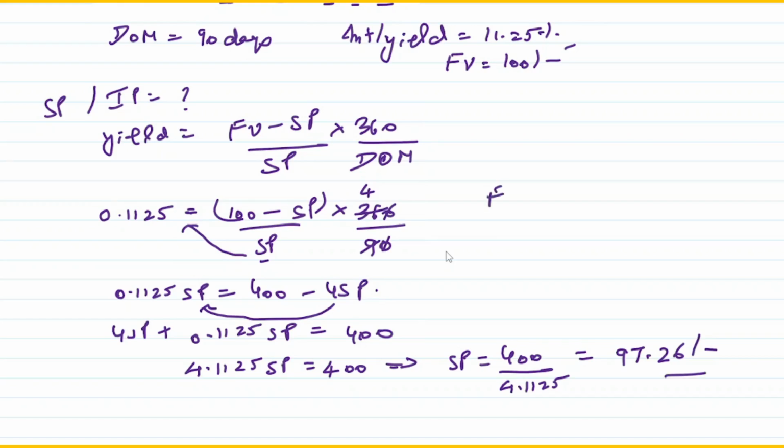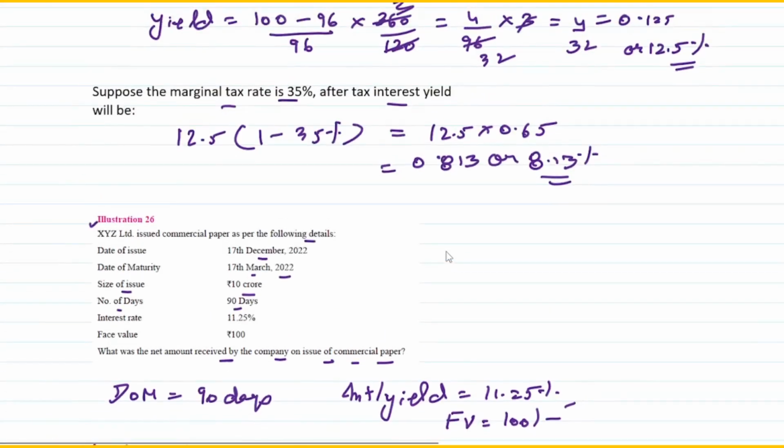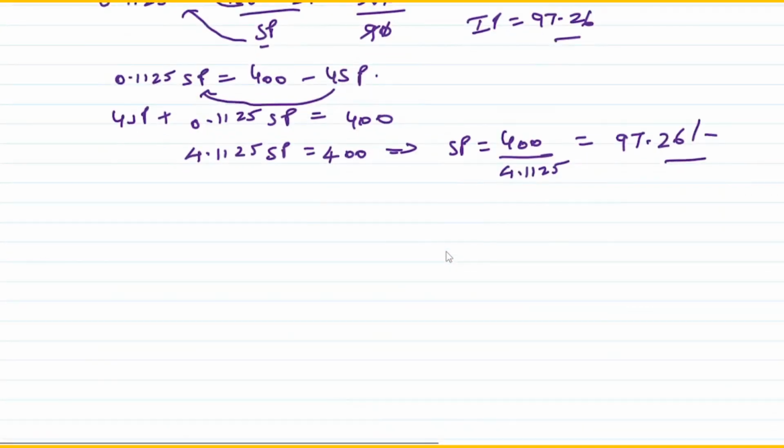Now this is the issue price. So what was my face value? Face value was rupees 100, whereas my issue price is rupees 97.26. Now the question is asking you what is the net amount received. So it is not asking you the sale price, it is asking you the net amount received. Now you see the size of the issue is 10 crores. So I need to convert it into crores.